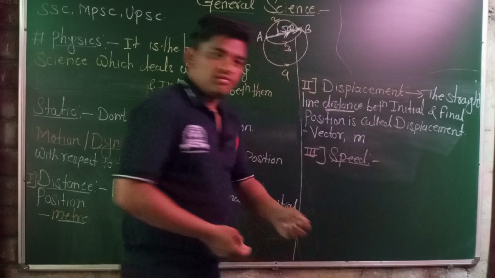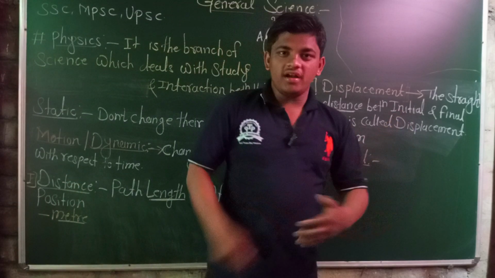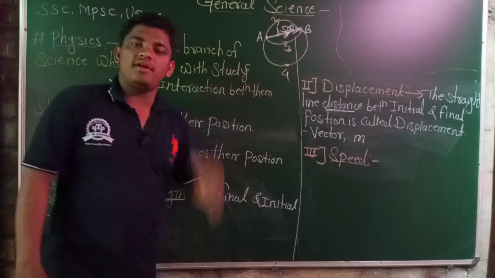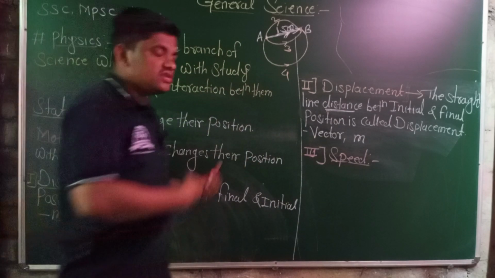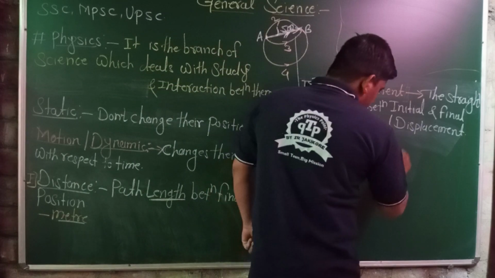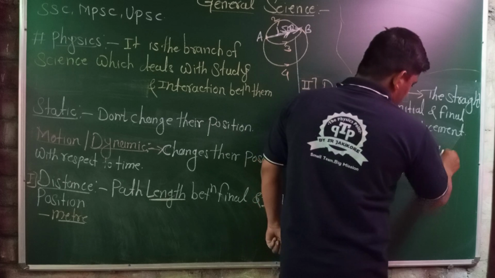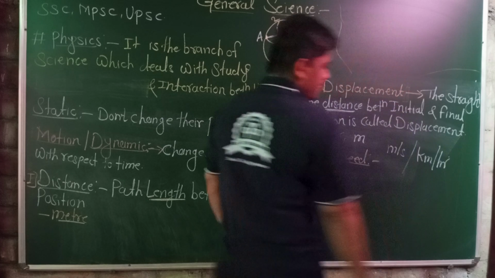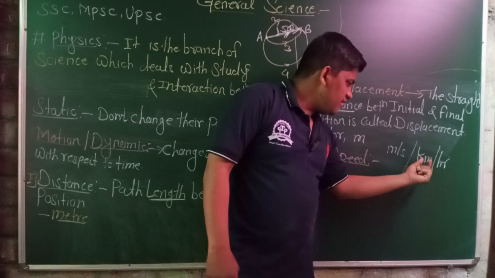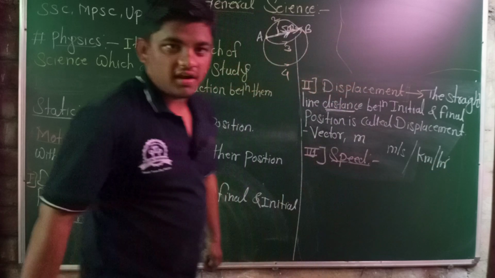Whenever we are traveling and watching the speedometer on a bike or any vehicle, it shows the speed of that particular vehicle. It shows the speed in the form of meter per second or kilometer per hour. Most of the time, the vehicle shows this type of distance. It is distance per unit time.